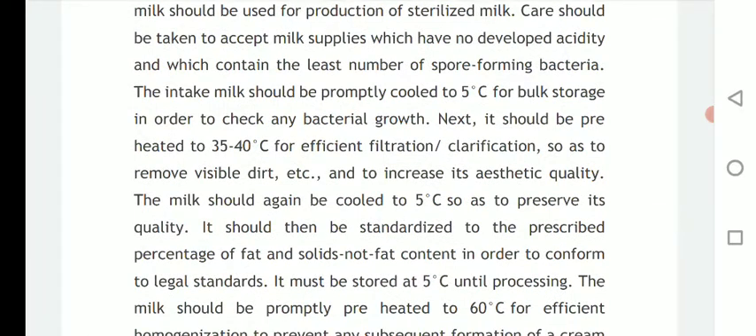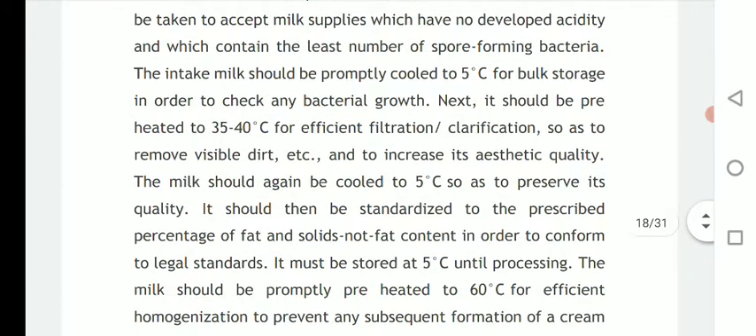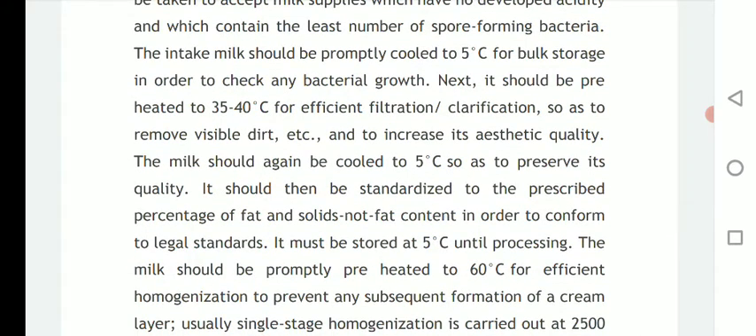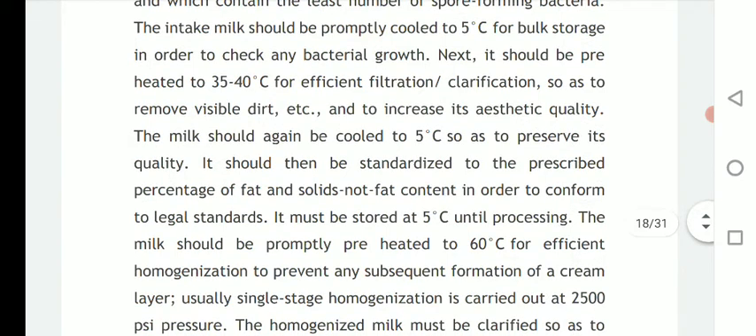The intake milk should be promptly cooled to 5 degrees Celsius for bulk storage in order to check any bacterial growth, and next it should be preheated to 35 to 40 degrees Celsius for efficient filtration as well as clarification, so as to remove visible dirt etc.